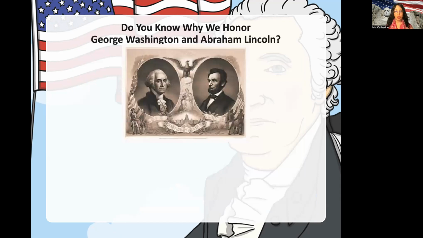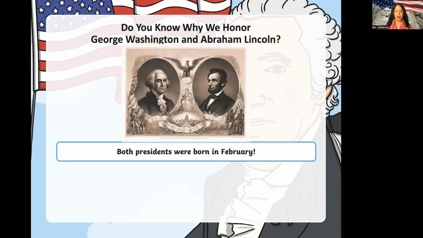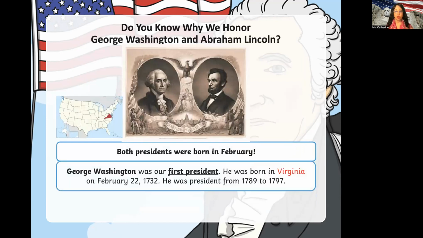Do you know why we honor George Washington and Abraham Lincoln? Well, both presidents were born in February. George Washington was our first president. He was born in Virginia on February 22nd, 1732. He was president from 1789 to 1797.